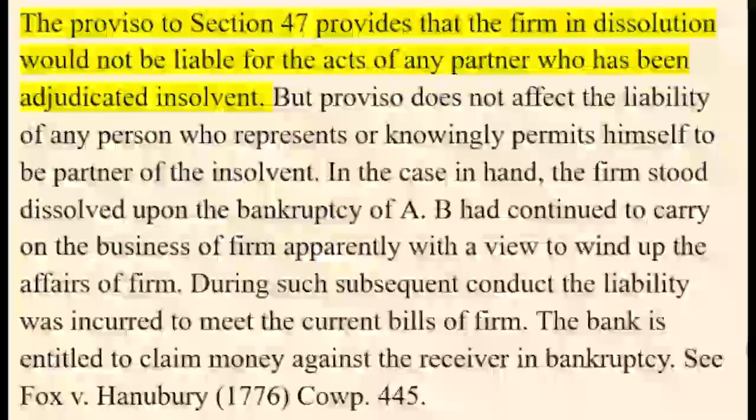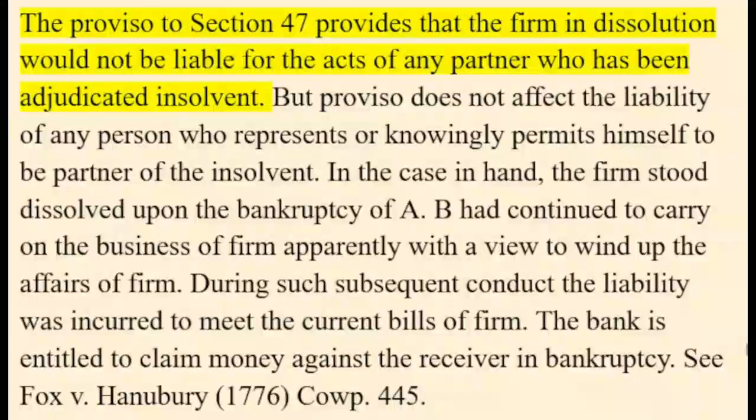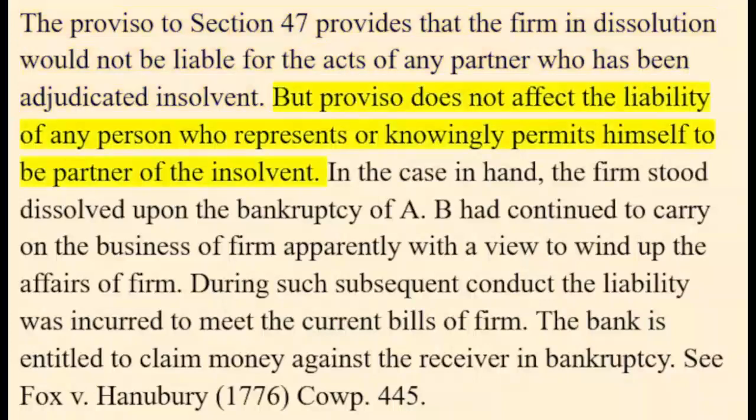The proviso to Section 47 provides that the firm in dissolution would not be liable for the acts of any partner who has been adjudicated insolvent. But the proviso does not affect the liability of any person who represents or knowingly permits himself to be a partner of the insolvent.